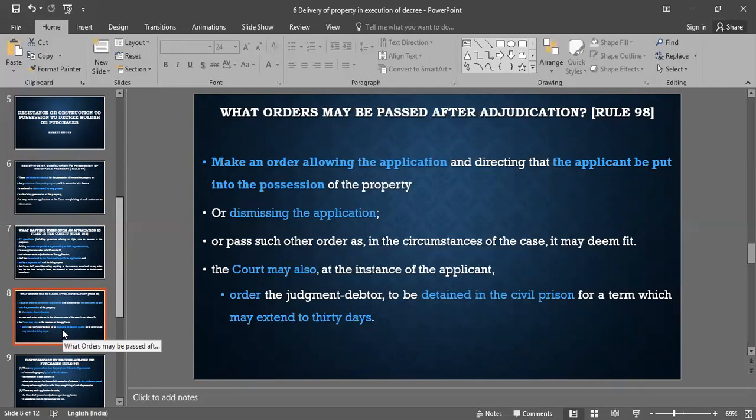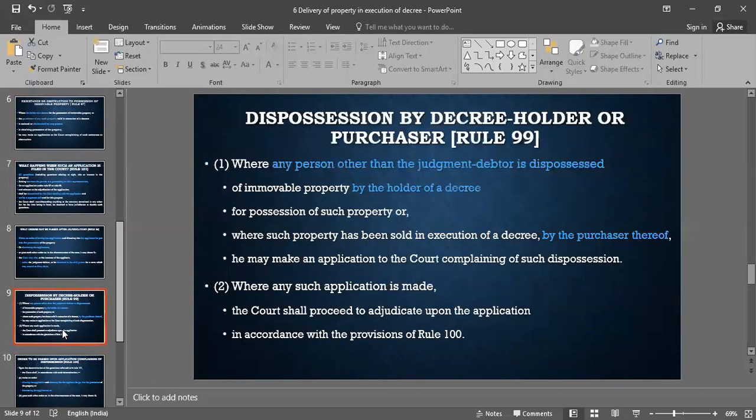Here, the court can make such an order that the applicant be put into possession of the property, or the court may dismiss the application if it doesn't find any merit in it. And the court may also order detention of the judgment debtor in a civil prison in case the judgment debtor is the one who is obstructing the possession of the decree holder or of any other person who is taking the possession. Okay, let's move on to the next slide, which talks about dispossession by the decree holder or purchaser.